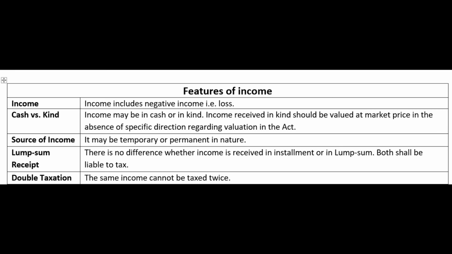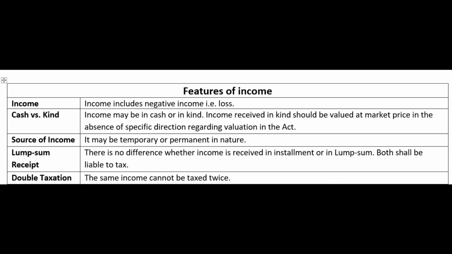So what we should do with our brain, we should hold it in the step where we are, rather than jumping to next assumptions, imaginations. No, we are not talking about anybody paying tax here. That is not what we know from income. We are talking about what is income. If it is income, then the next level comes, whether that is taxable or not. Okay, if it is taxable, then the next level comes, whether there is a tax liability for such SSC or not. All of them we are not talking about.